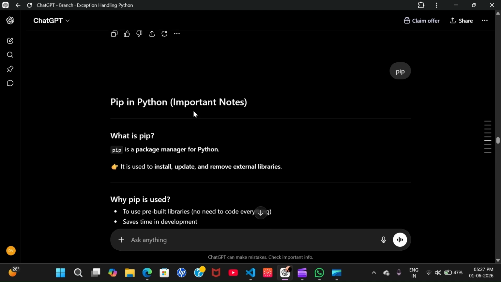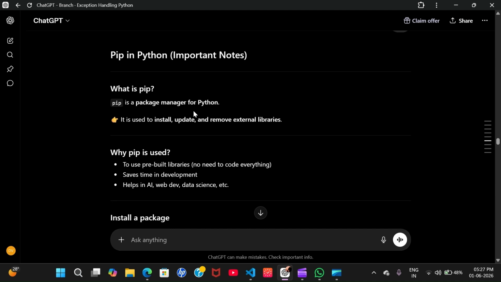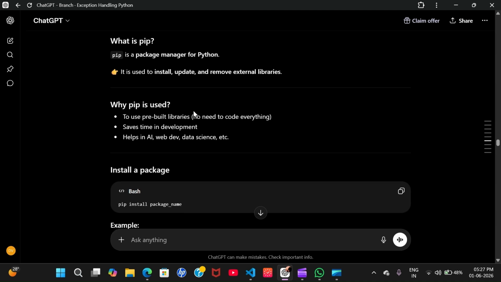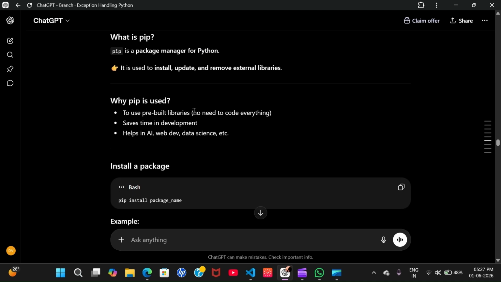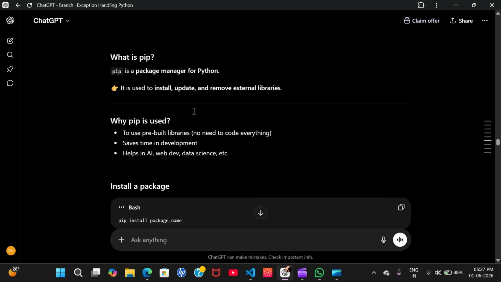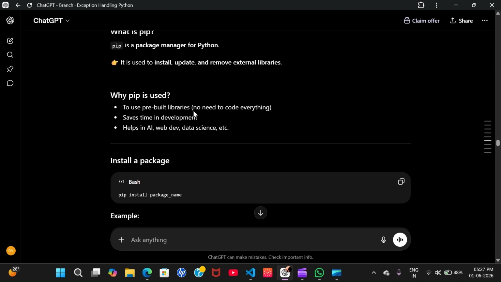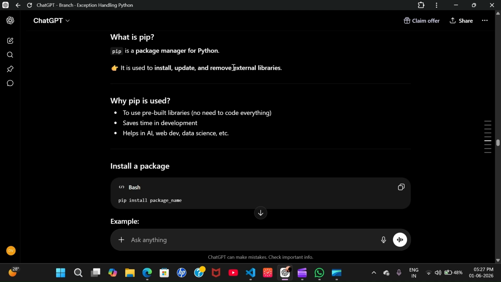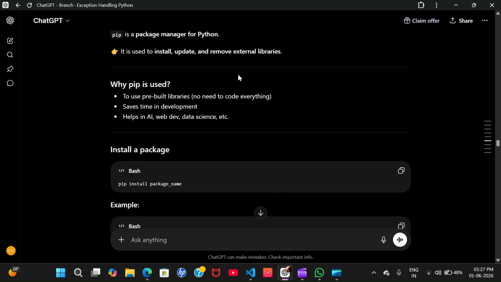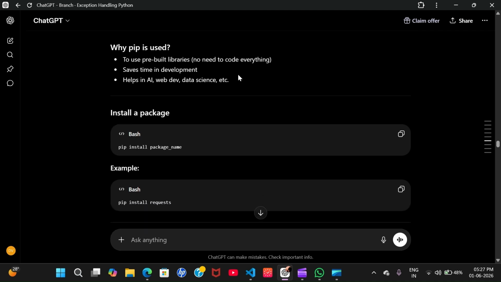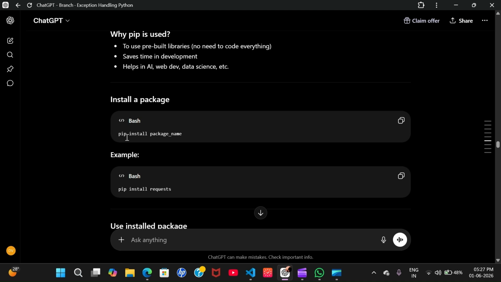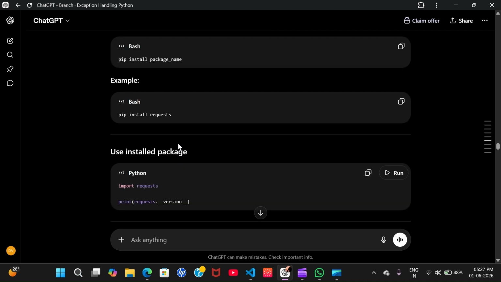Now, pip. What does it mean? It is nothing but the package installer for Python. Earlier we used to install it on our own, but now it is pre-installed after version 3.4 I think. It is used to install and update libraries like scikit-learn, pandas, NumPy. You can use it in your terminal with the command pip install and the package name; any package name you can install.